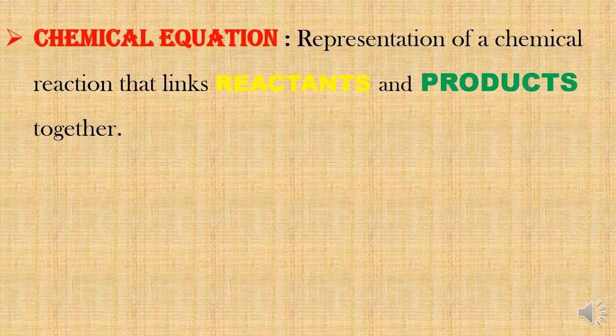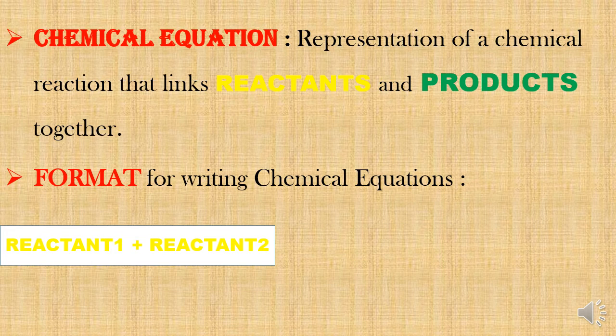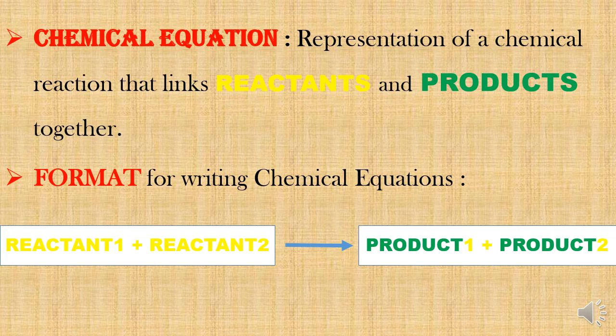Now comes the most important topic, chemical equation. It is the representation of a chemical reaction that links both the reactants and the products together. But what is the format of writing a chemical equation? The reactants are written on the left-hand side with a positive sign between them, and the products are written on the right-hand side with a positive sign between them. An arrow mark is given so as to separate the reactants and the products. The direction of the arrowhead points towards the product.